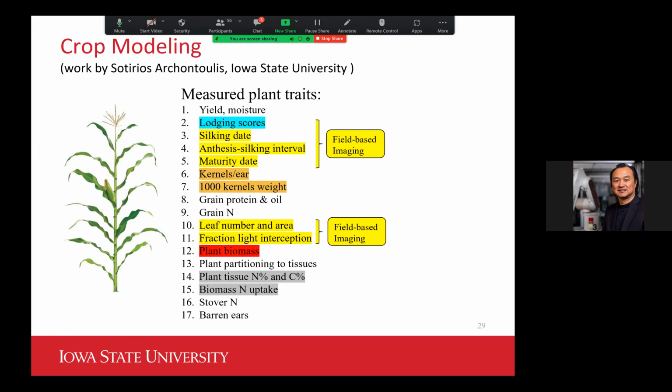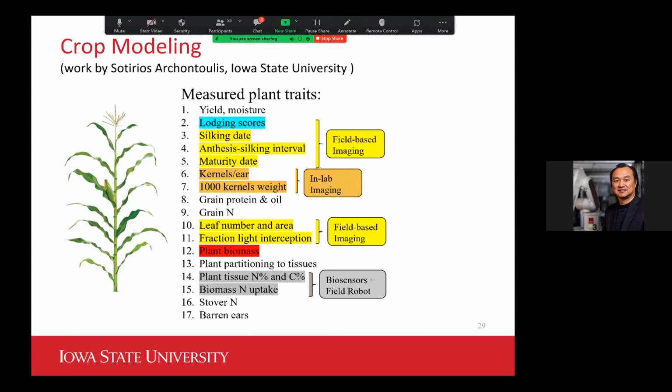I think those traits can possibly be measured by a robot in the field through field-based imaging. And then the traits regarding kernels can be done by imaging, but it has to be done after harvesting in the lab.